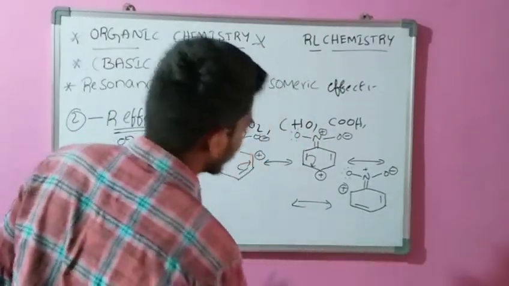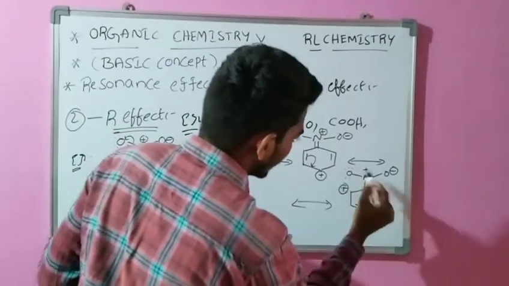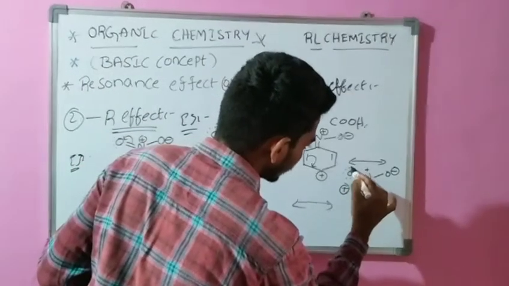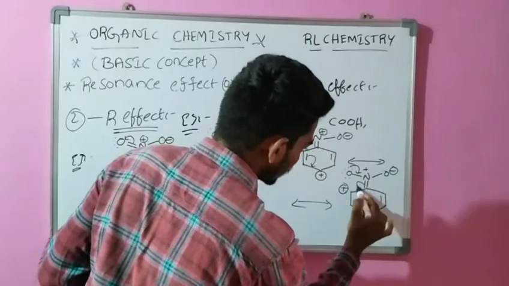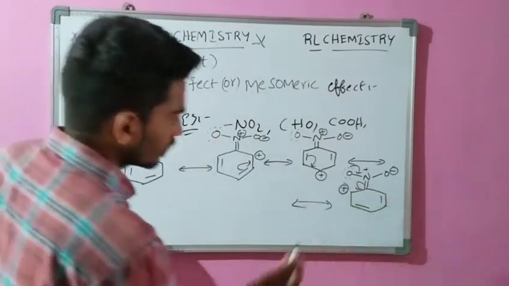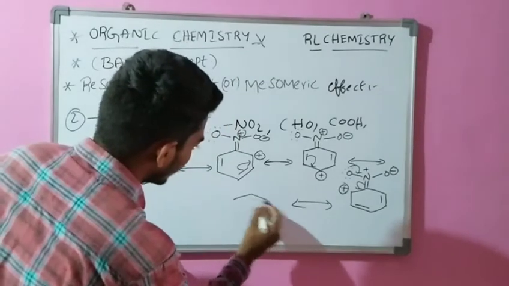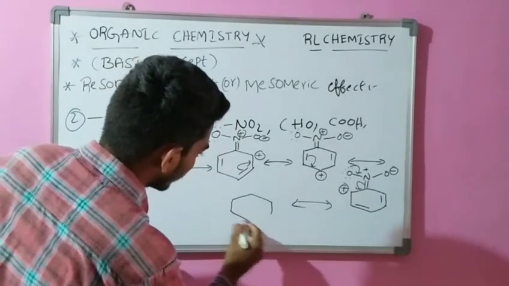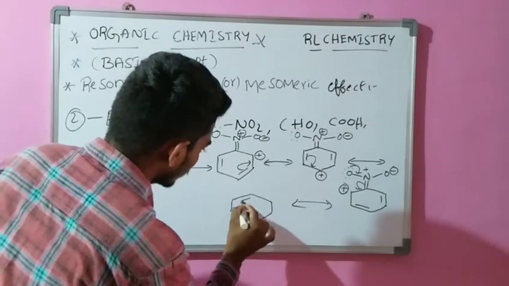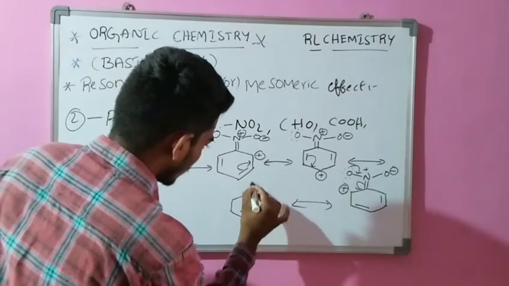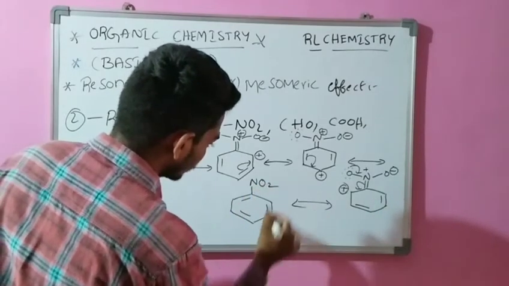Last one: here again similarly, this electron is converted into bond, this bond is converted into electrons, and the bond migrates here. Finally it forms our required product, nitrobenzene is formed. Again the same structure forms.